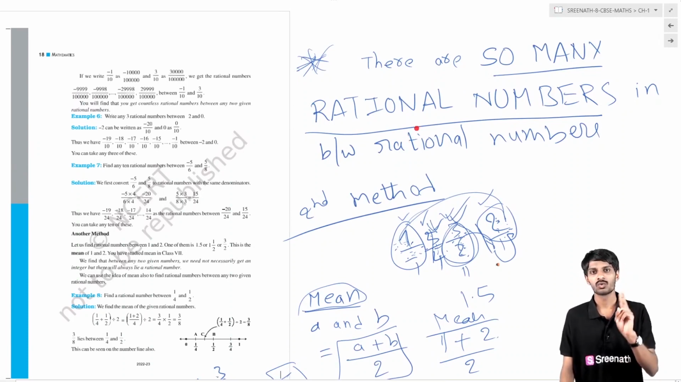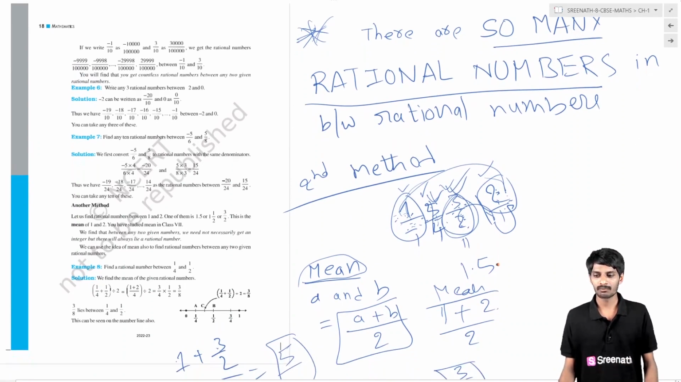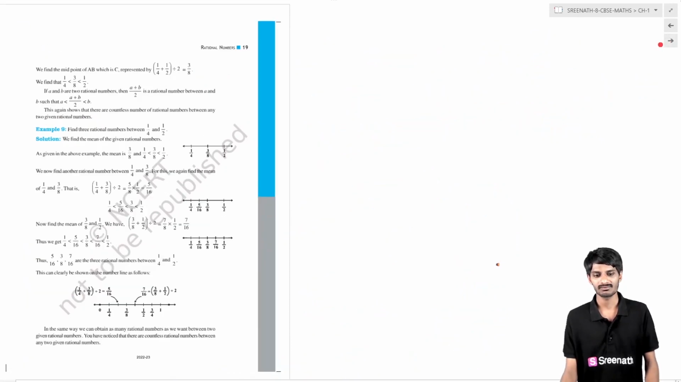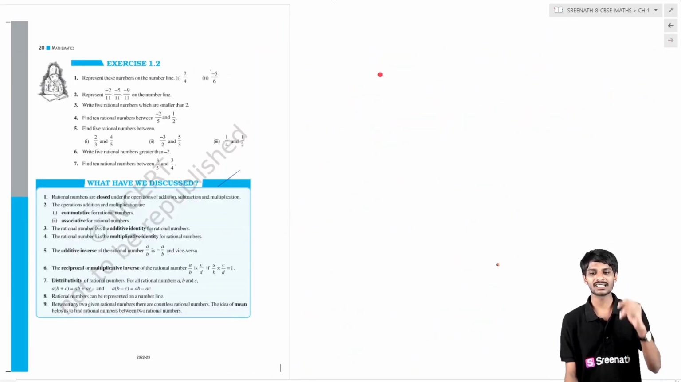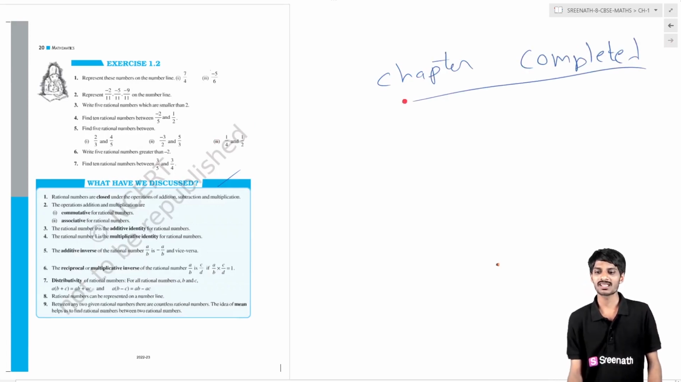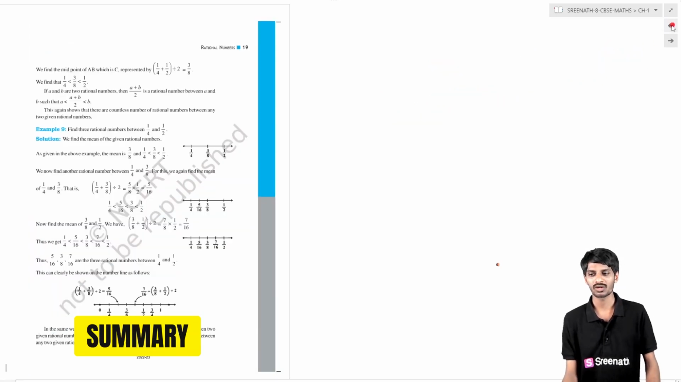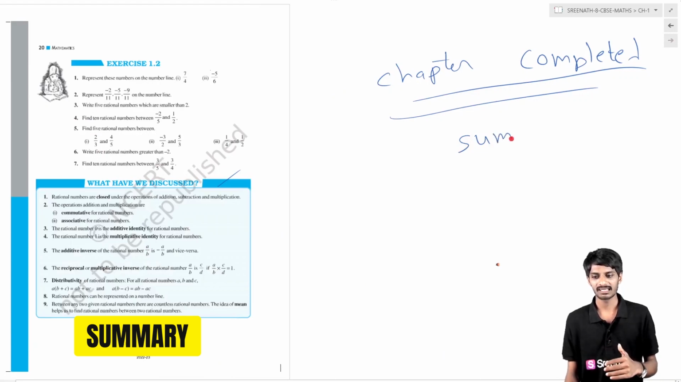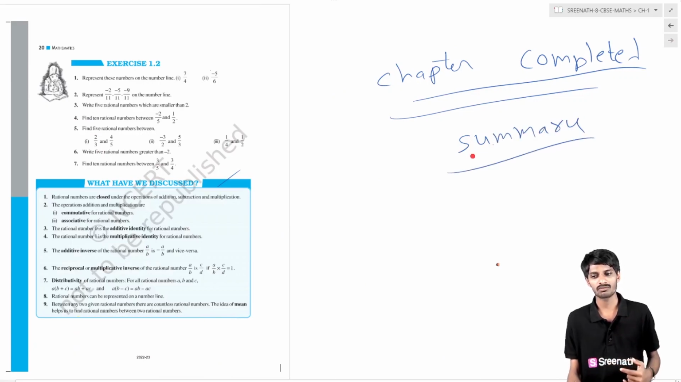To find rational numbers, we have followed two methods. One is the mean method, and another one is by multiplying and dividing. So these are the two methods to find rational numbers. Finally, we have completed our chapter, students. We have finished 4 topics. Now we are going to see the summary of the whole chapter, of the whole 4 topics.